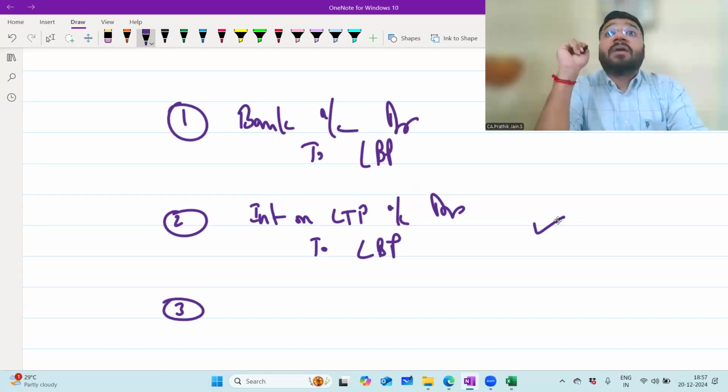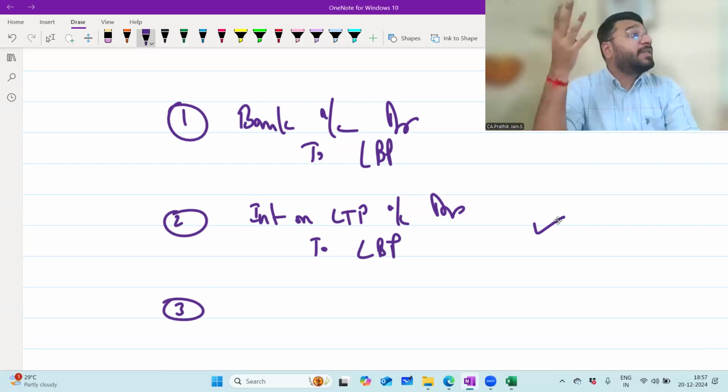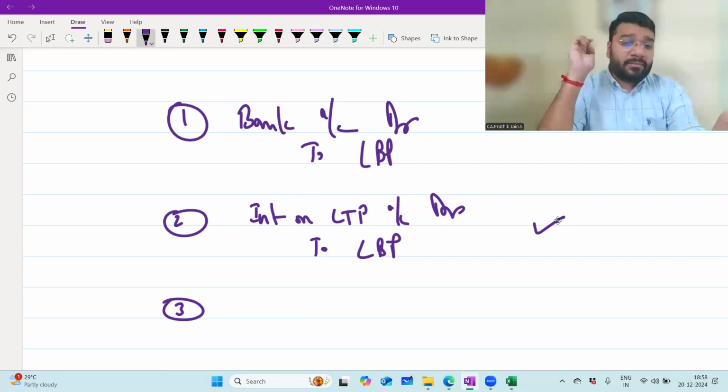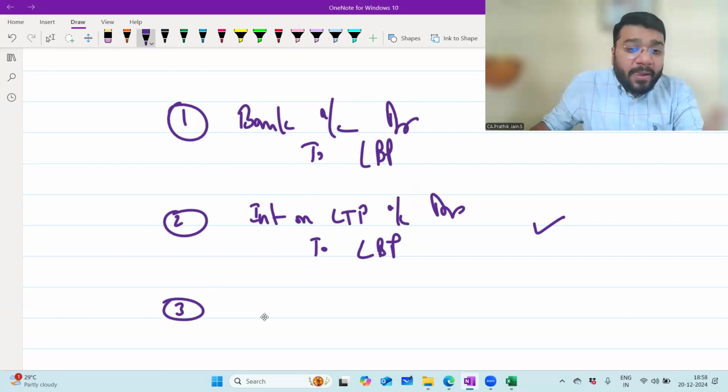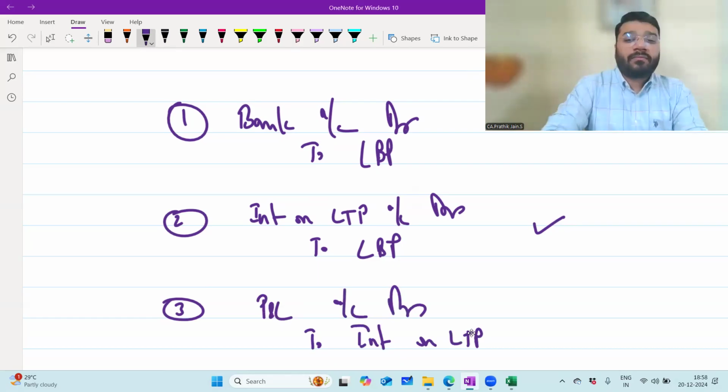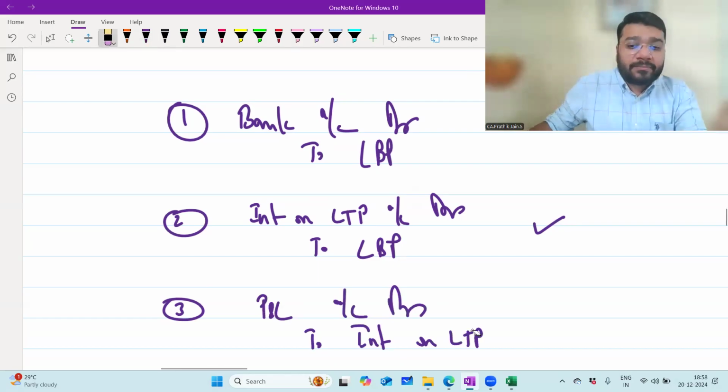When you pay salary to your staff, is the staff for you an internal person or a third party? Third party only. When you pay rent, third party. Factory rent, third party. Electricity charges, third party. All the third party charges, expense and income, will come into your P&L account. So this also, as an expenditure, should go to your P&L account. So the entry is P&L account debit to interest on loan to partner. Sorry, loan by partner.